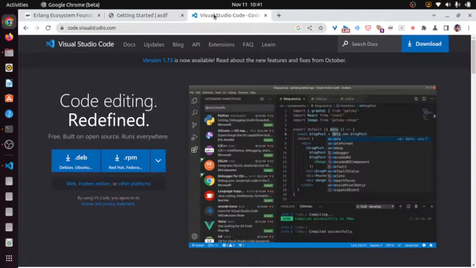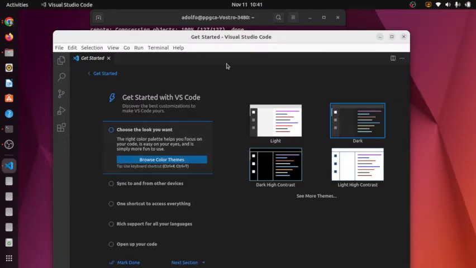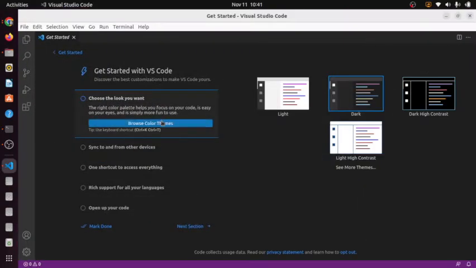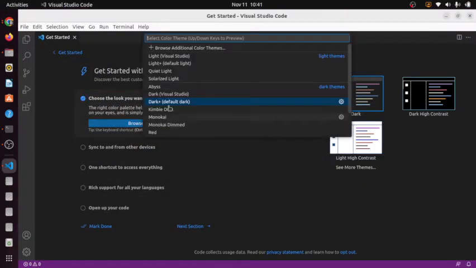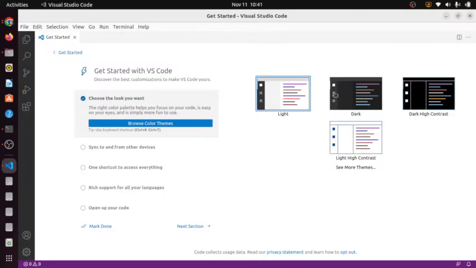I'm using Ubuntu, so I should download this here and then follow the instructions, but that's not what I want to do now. This, I want to use the light mode.